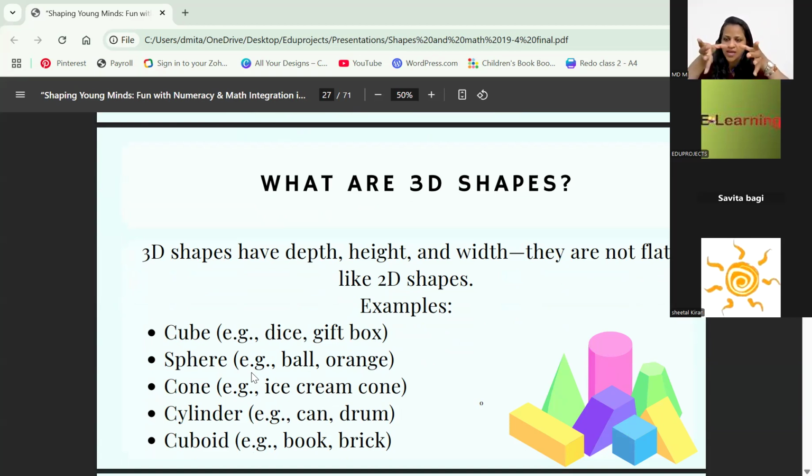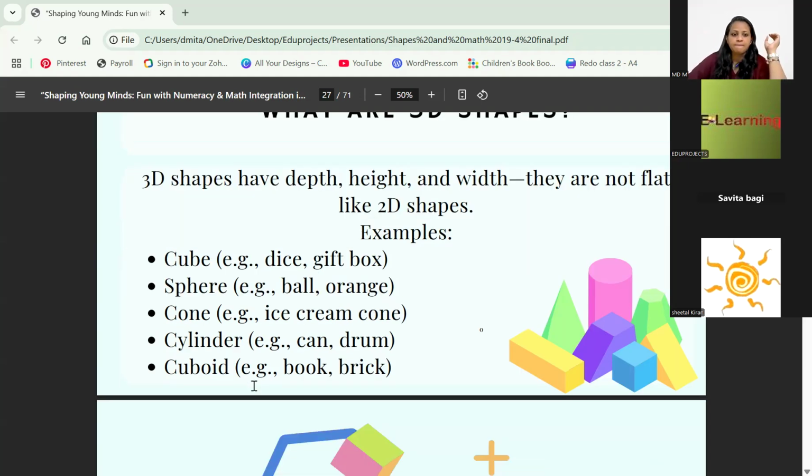Cubes are the squares, the boxes. Sphere is a ball. A cone is the party hats that we have. Cylinder is like the bottle which I showed you. And then we have cuboid, our shoe boxes. I kept one shoe box also to show, like a cuboid. See, it has so many sides. So this is how we do it.